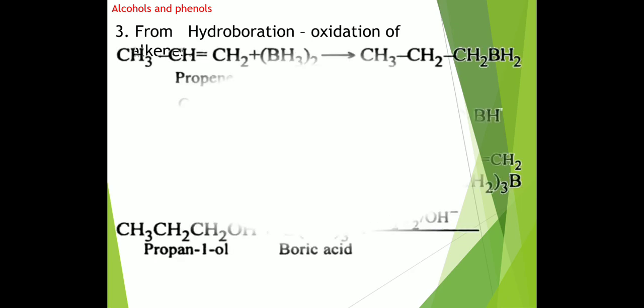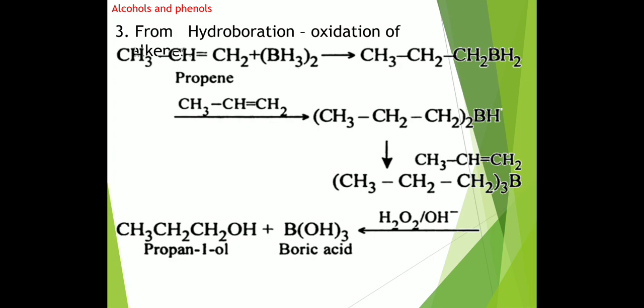See this reaction. Propene, CH3CH=CH2, reacts with B2H6. We can also write it as BH3 twice. First this propene reacts with the diborane and forms an intermediate. In total, 3 molecules of propene attach to the diborane and form tripropyl boron, (CH3CH2CH2)3B.